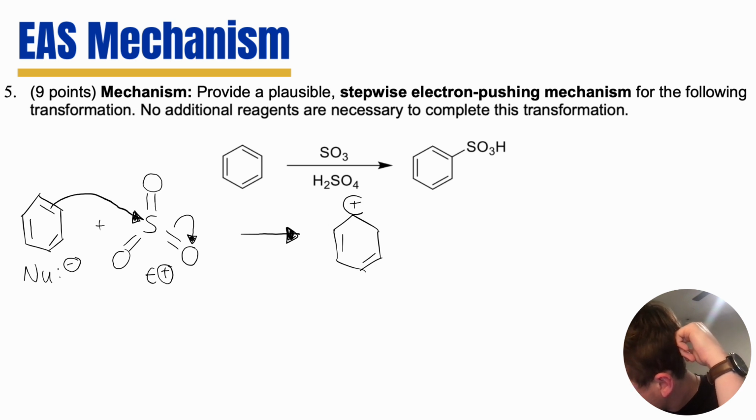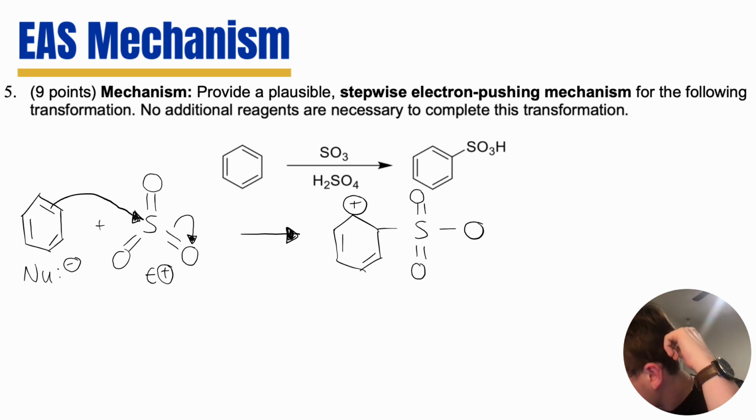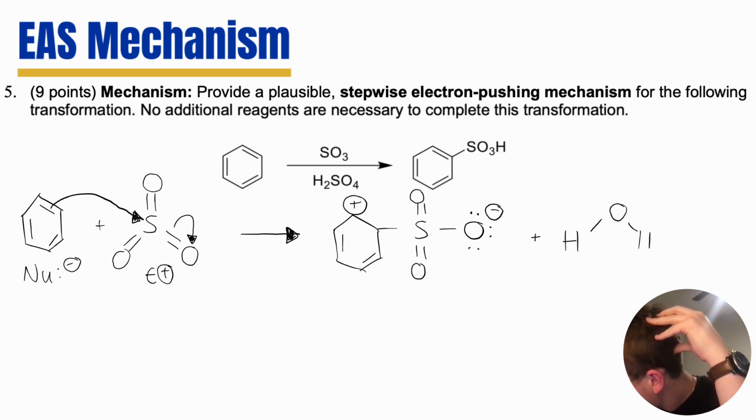Alright, here I'm drawing in a positive charge because we lost a set of electrons, and I'm going to draw in what we've added to our molecule. Alright, so we've retained our 2 double bonded oxygen atoms to the sulfur, but we've gained an electron. We have an electron-rich oxygen atom here. So this is where we're going to see our H2SO4 or our H3O plus come into solution. Okay? It's going to come into solution to protonate to get rid of that negative charge.